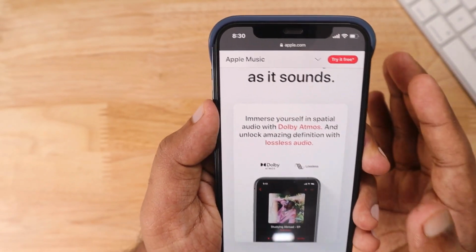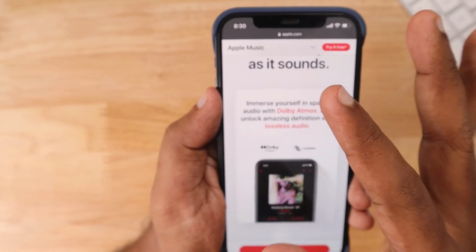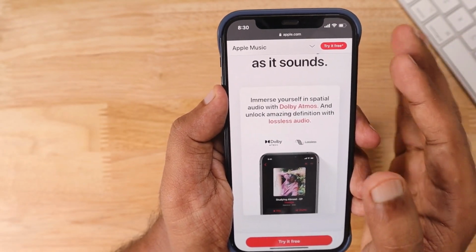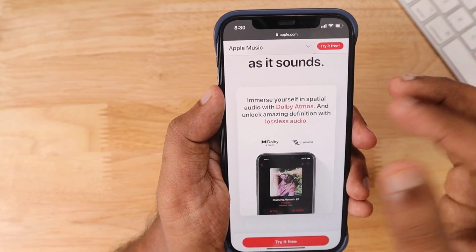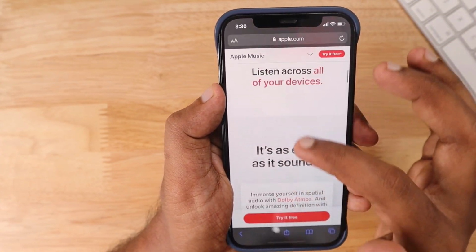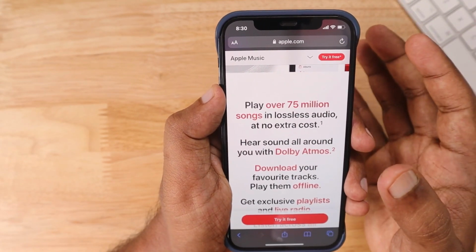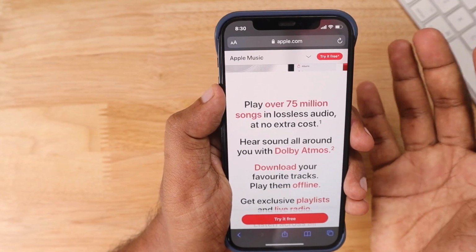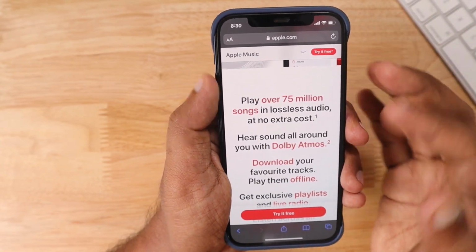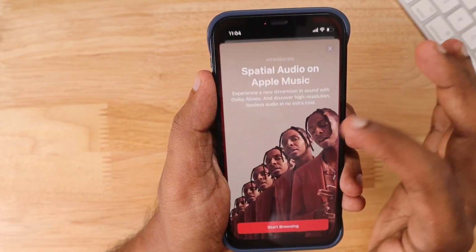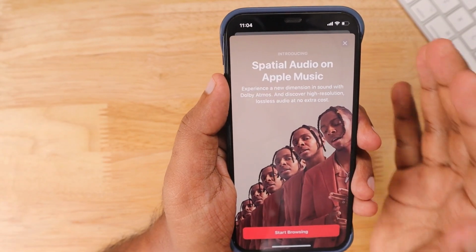So if you're still seeing that coming soon in your Apple country specific website, then it is not officially available in your country. You may refresh this website after a couple of weeks and see whether it is enabled or not. Apple is, kind of, in a fast pace manner, rolling out this feature to more countries as far as I understood. So by September mid, when they release the next iPhone, we will be able to see more countries added to the list. So you have to be patient, and that is the only way.